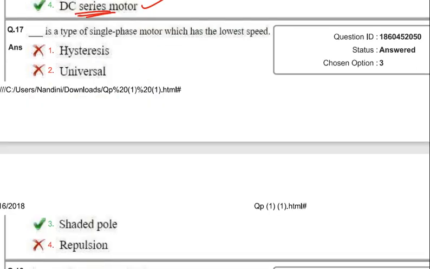Which type of single phase motor has the lowest speed? The correct answer is shaded pole. Shaded pole is a type of single phase motor which has the lowest speed. And other applications you can see here.